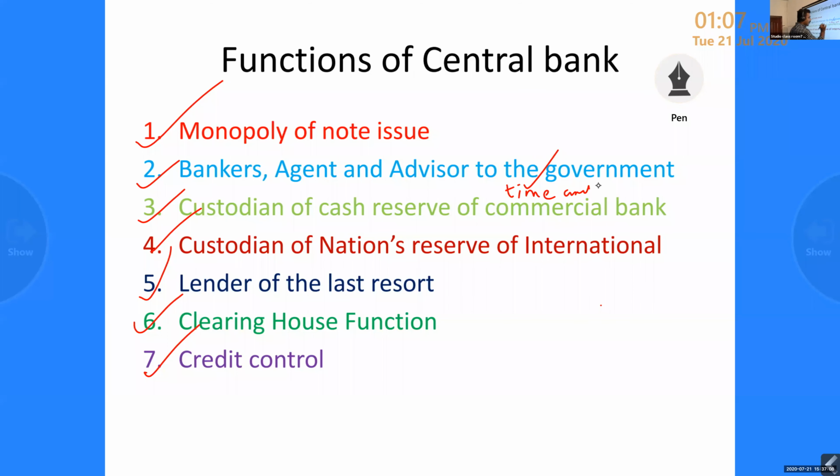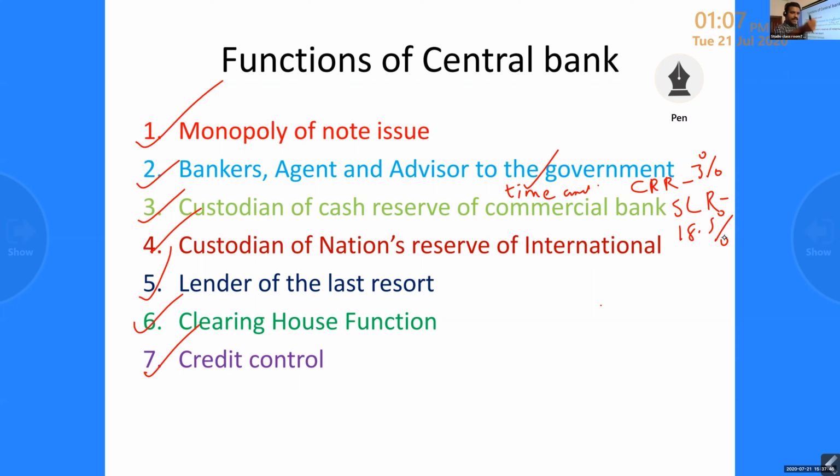Understand? Because it is compulsory to deposit some percentage of fixed and current deposits with the central bank. So they are mentioning that we can see the cash reserve ratio, CRR, and SLR, statutory liquidity ratio. CRR is 3%, SLR 18.5. Cash reserve ratio means the minimum amount a commercial bank has to keep with the central bank according to its deposits. Understand? That is cash reserve.